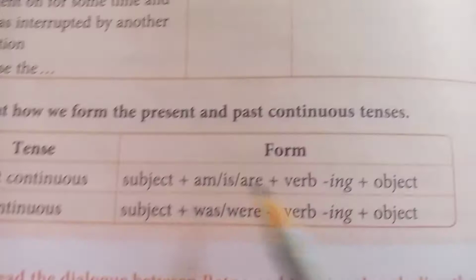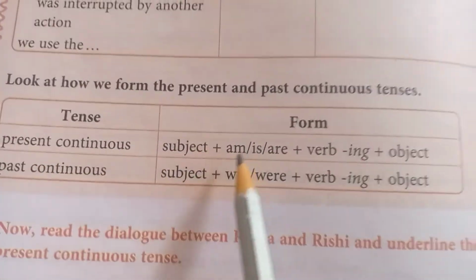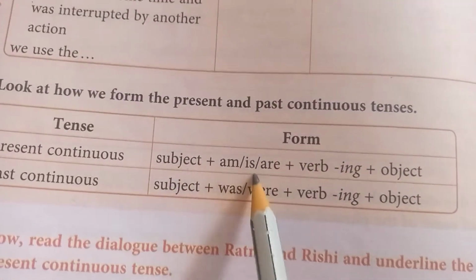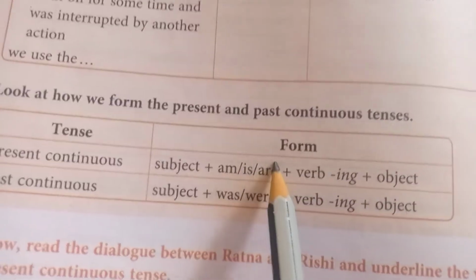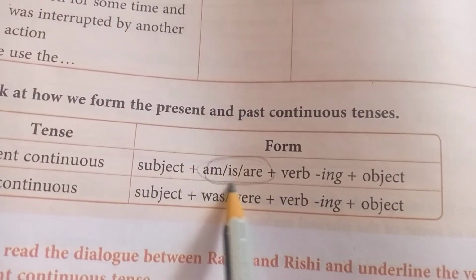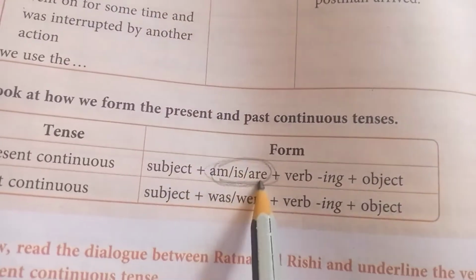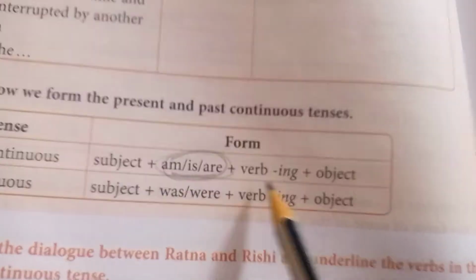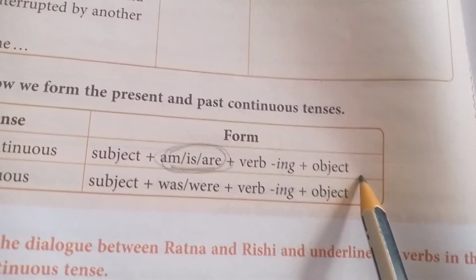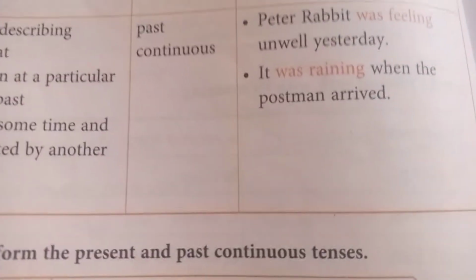Let us see the formula of the present continuous tense. Here it is given: subject plus am, is, are plus verb. We have to use "ing" with the verb when am, is, are is there in the sentence. These are the helping verbs. We have to use the ing form of the verb or action word, then plus object. Okay, see the example here.